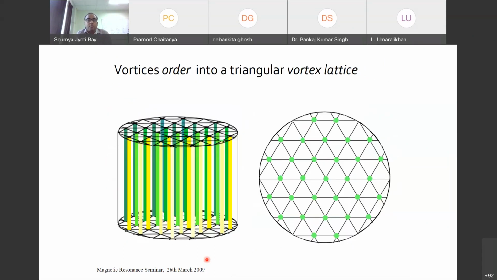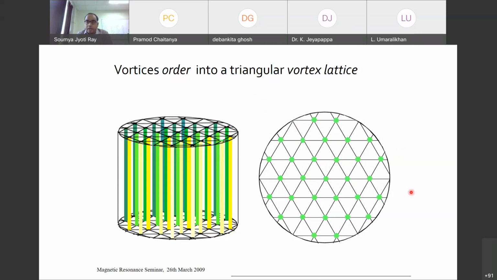If I look at this lattice from the top, I will see this kind of picture. In order to maintain the equilibrium position of the flux lines, they will order themselves into this kind of configuration. So they are periodic, and they form either a triangular lattice or a hexagonal lattice, depending on the material. Usually it's hexagonal. They will form some periodic arrangement, so this is called a vortex lattice. Why lattice? Because lattice means periodicity. In a solid, why do we call it a lattice? Because atoms are positioned at certain lattice coordinates. So here also these vortices order themselves into a triangular vortex lattice.